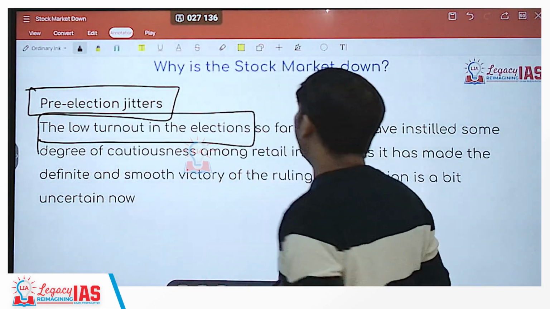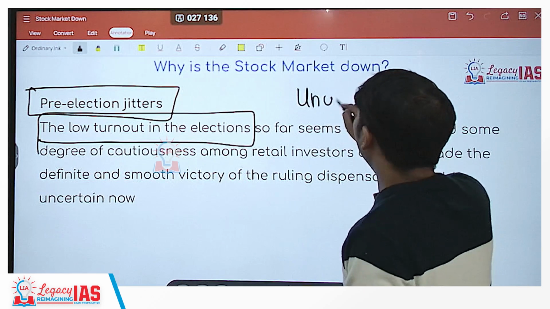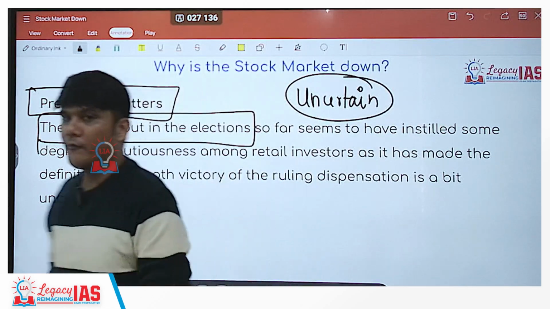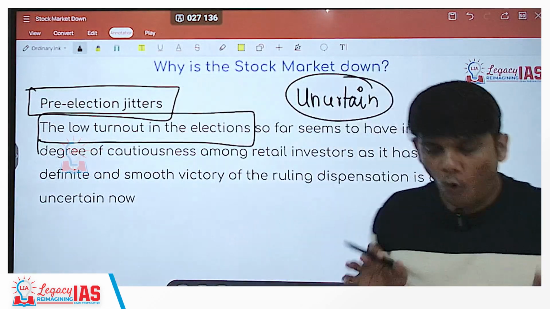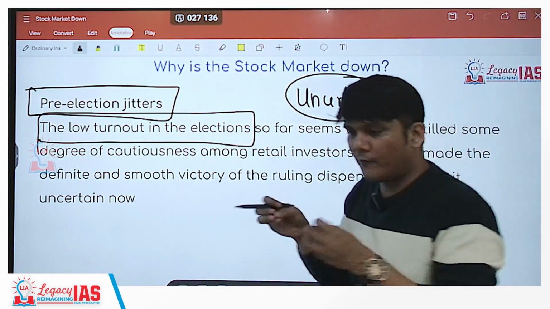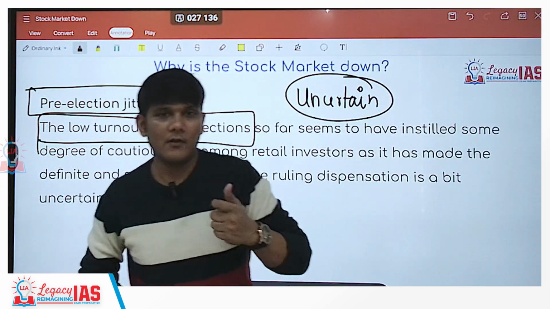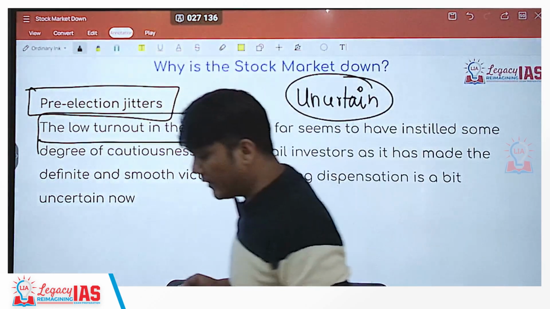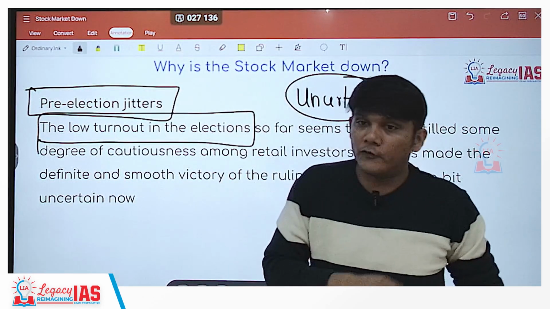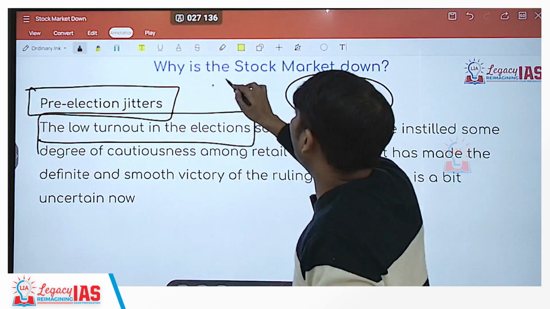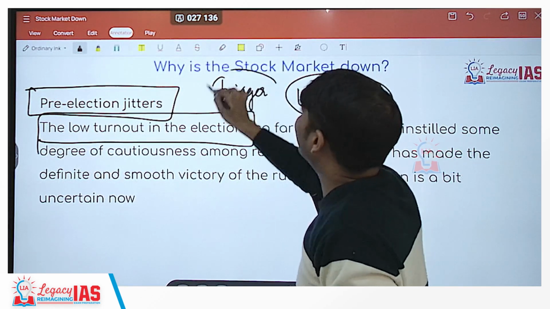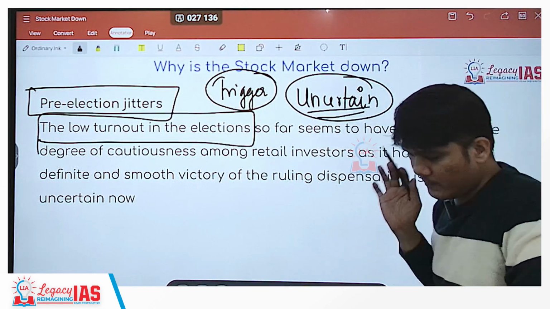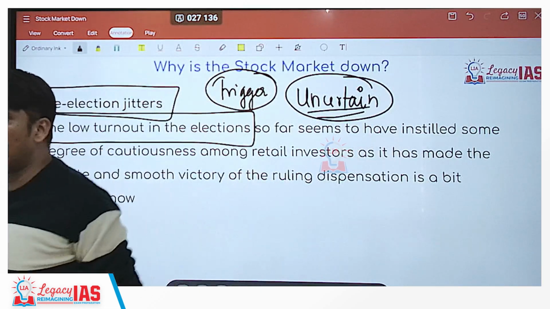Because of such interpretations, the market is uncertain on the outcome of the election, right? As a result, it is: hold on, let's not keep buying, let's wait for the election results and see what they are. If a coalition government comes, maybe it may fall even more, but if it's a single party majority, and if it's a landslide victory, then probably it will shoot up again, because that will give the market a trigger. But the market presently is uncertain and hence does not want to take a chance. Okay, so these are the reasons why the stock markets are down.